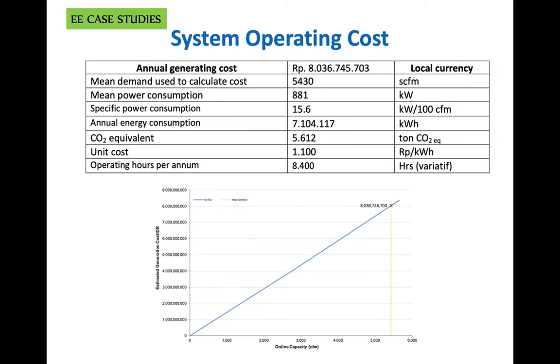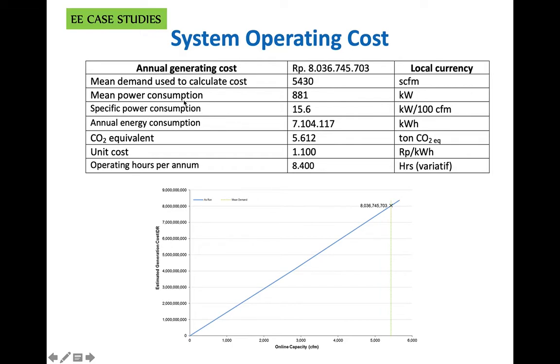And actually the goal of this project, or the goal of the compressed air system optimization, is to improve the specific power consumption. The ultimate goal is to reduce this number. To reduce specific power consumption means we improve the performance of the compressed air system. So whatever this compressor running in the whole year,